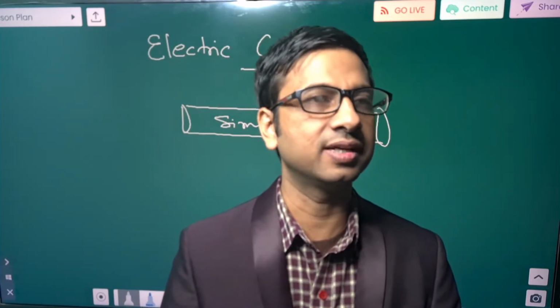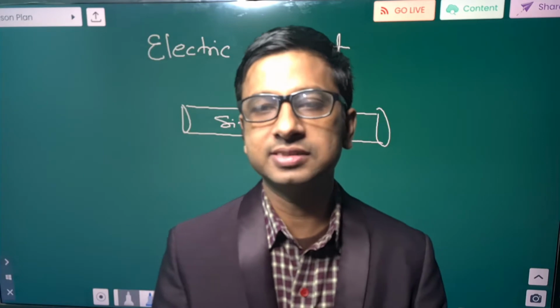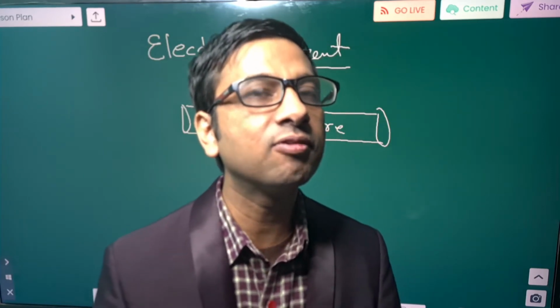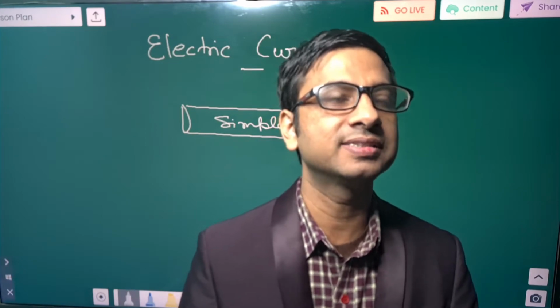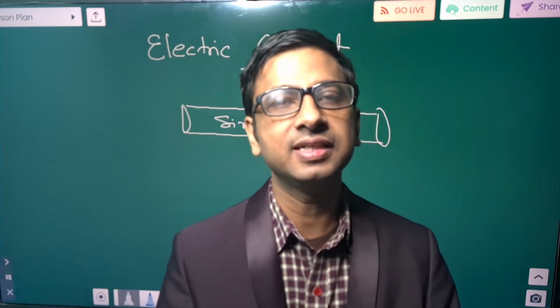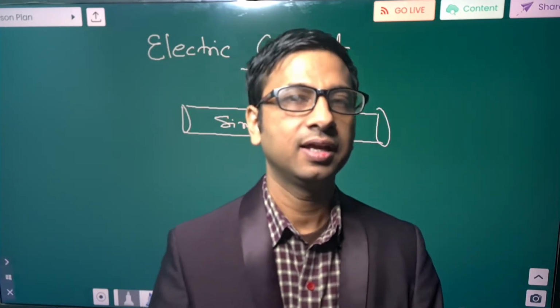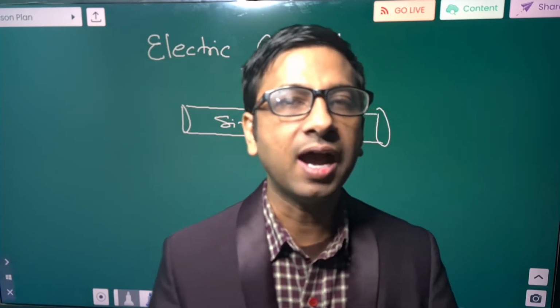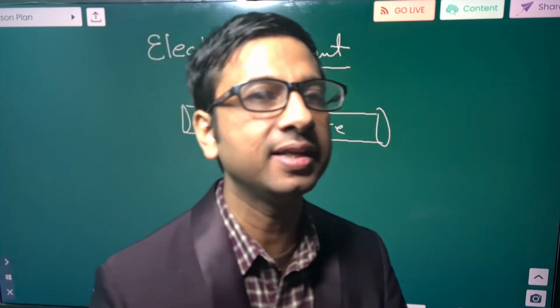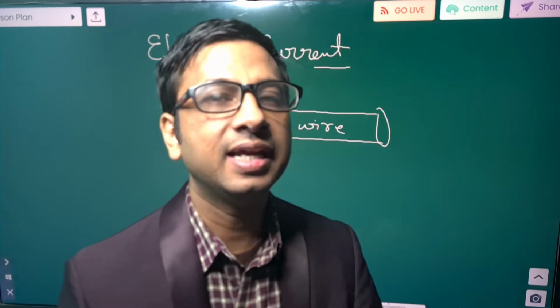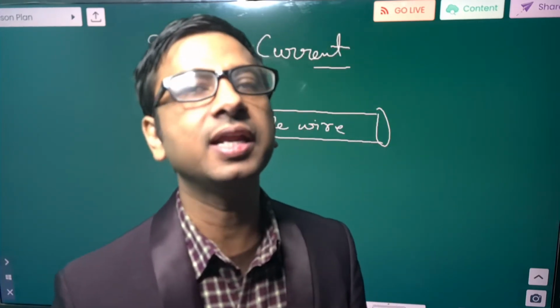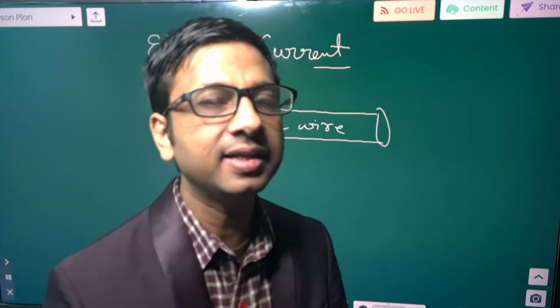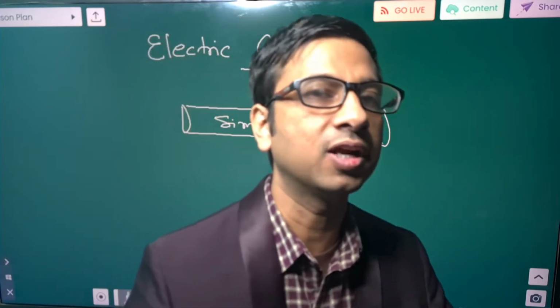My dear students, if we take a simple wire, is there flow of electrons? No. That's why we don't experience any type of electricity through a wire. But whenever a wire is connected to a battery, we experience electric current in the wire, because there is flow of electron.